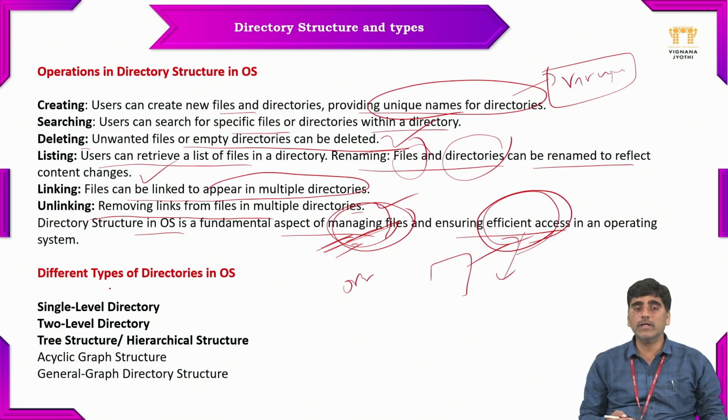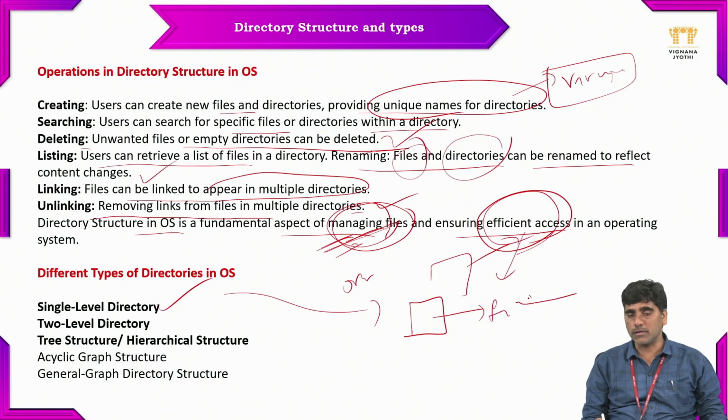So what are the different types of directories in an operating system? The first directory is the single level directory. A single level directory is nothing but one directory, and in the directory multiple files are there: file 1, file 2, file 3, file 4, like that. The second one is the two level directory. A two level directory is nothing but one directory, and within that directory another directory is available, and then in that directory files can be available.